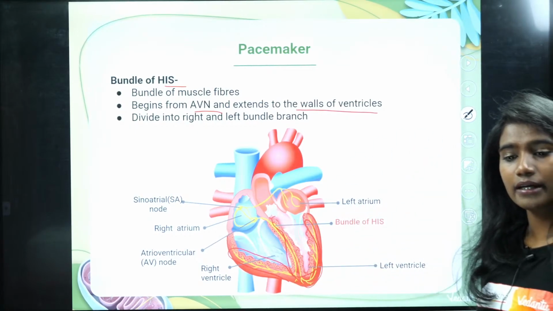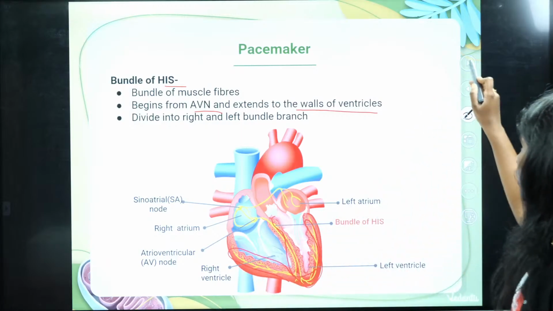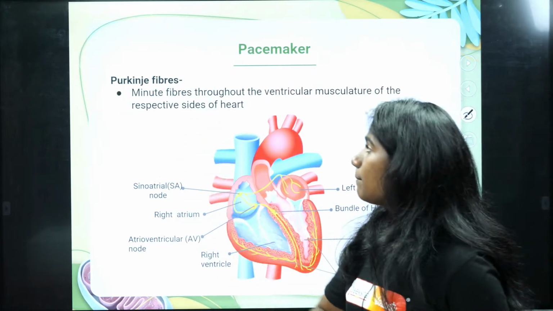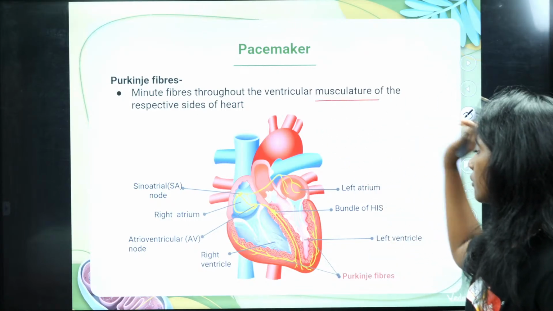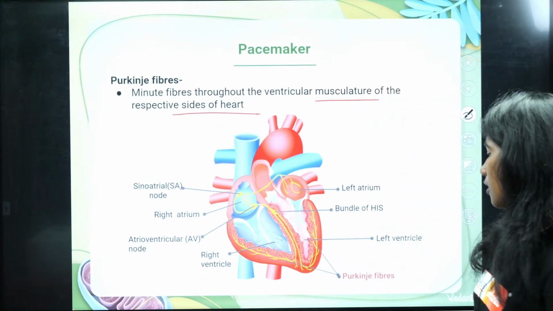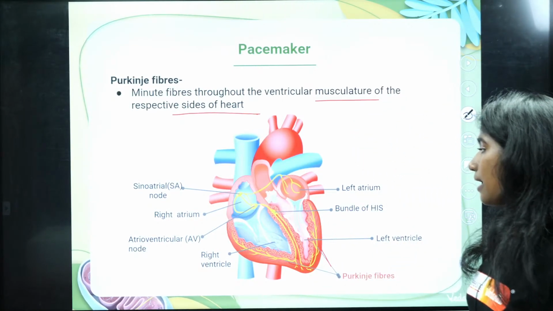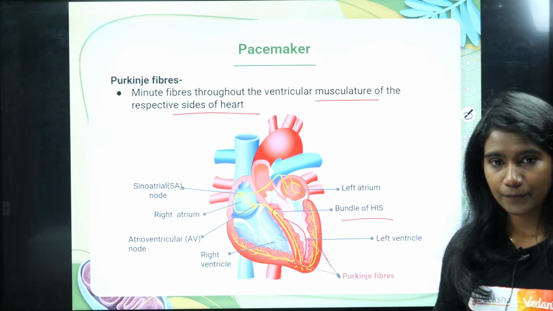It is also divided into right and left bundles. And then Purkinje fibers, these are minute fibers throughout the ventricular musculature of the respective side of the heart, so it is present on both sides. It actually starts from your bundle of HIS.